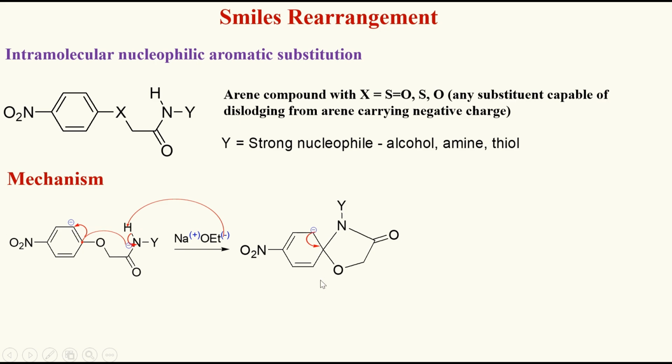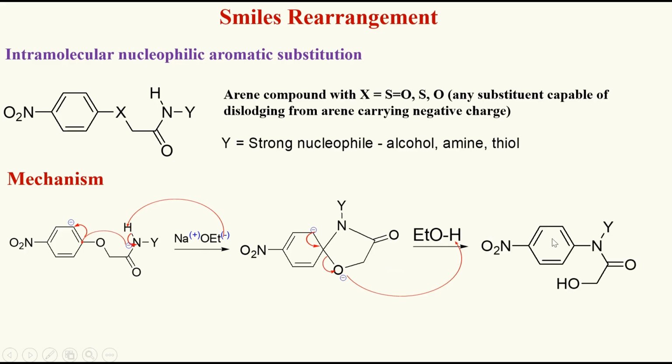It is not taking them. That's why what happens? It breaks the carbon oxygen bond over here. These electrons move onto oxygen and this becomes O minus. O minus combines with H plus of ethanol. What we added was sodium ethoxide, which we prepared by adding sodium into ethanol. The ethanol H combines and it becomes OH. And the nitrogen, which is electron rich and a nucleophile, has got attached to the benzene ring system. That's why it is nucleophilic aromatic substitution.